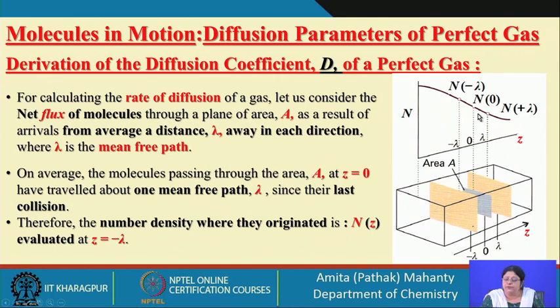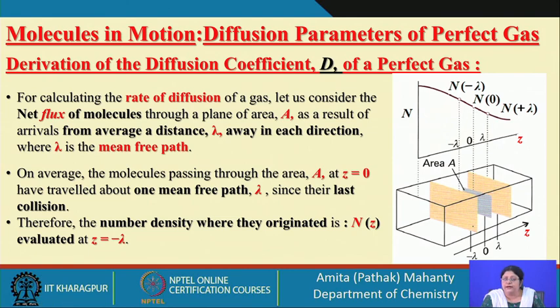So, when it is traveling from minus lambda, that means left to right, it is moving from a higher concentration to a lower concentration.